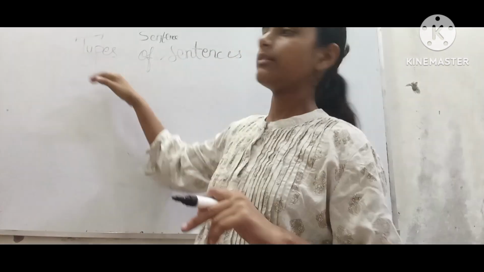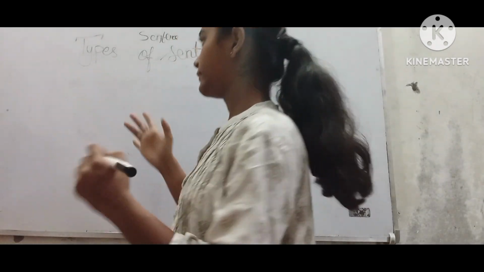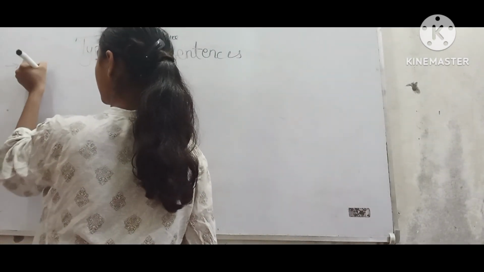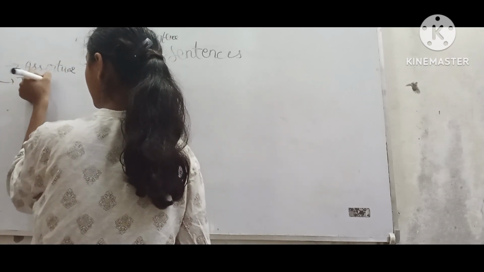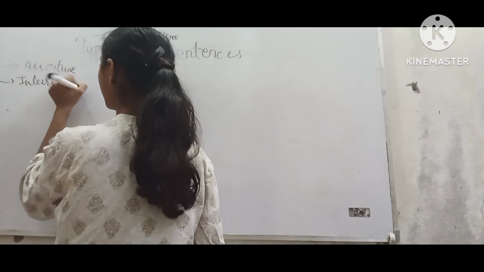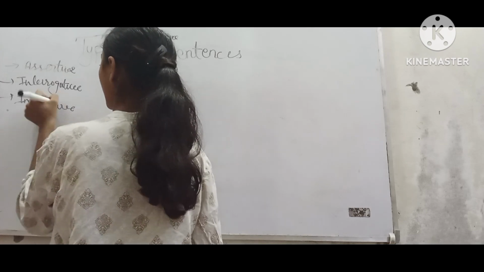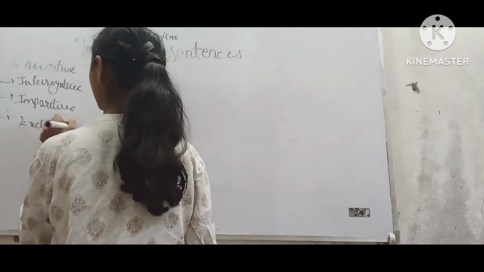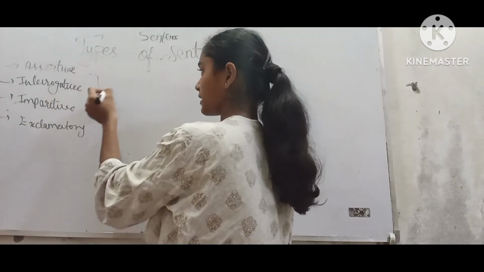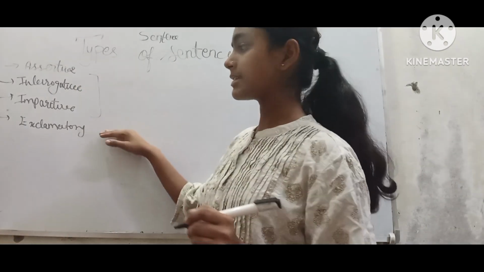Now let's move on. We have types of sentences. Now we will learn about four basic types of sentences, which are assertive, interrogative, imperative, and exclamatory. So these are the four types of sentences: assertive sentence, interrogative sentence, imperative sentence, and exclamatory sentence.